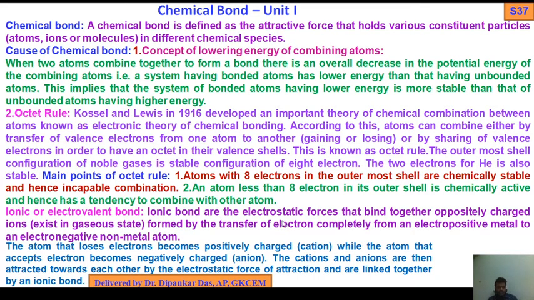So atoms that lose electrons are called cations, and those that accept electrons are called anions.